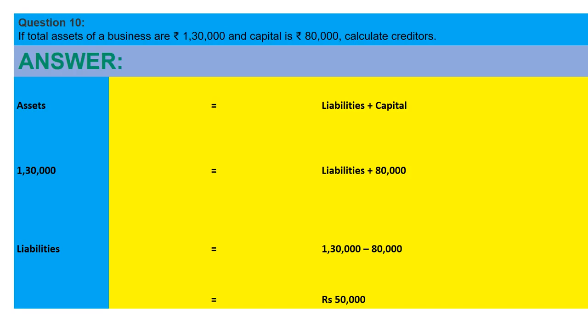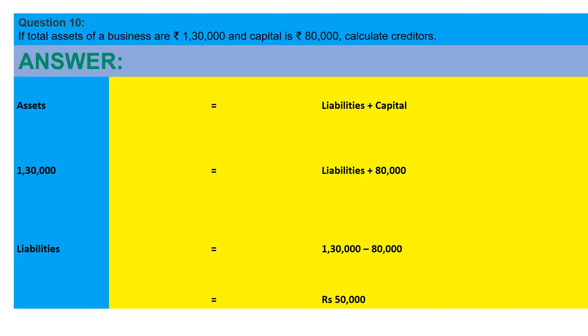That means capital. If we carry liabilities on the left hand side and assets on the right hand side, definitely liabilities will be assets minus capital. Isn't it so? So liabilities will be 1,30,000 minus 80,000, that is 50,000.